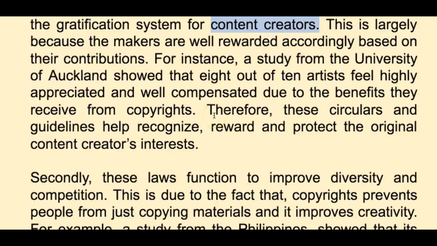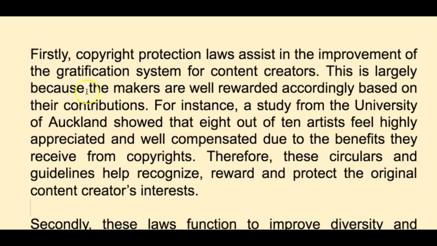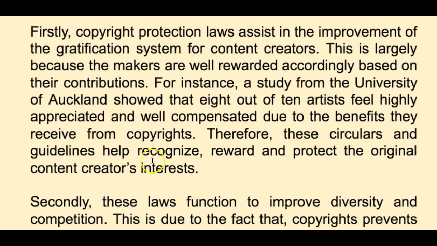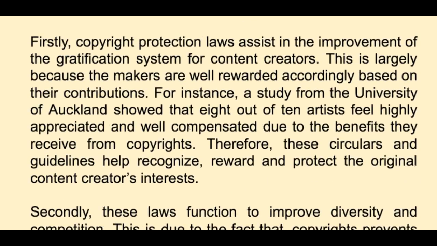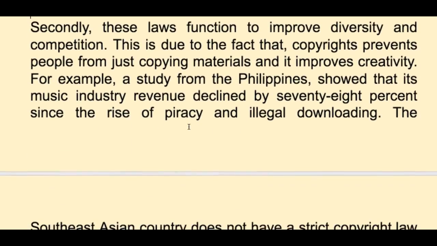Therefore, these regulations, or this legislation, whatever, yeah, not circulars and guidelines, reward and protect the original content creators' interests. Fantastic, crystal clear, good vocabulary, one argument beginning to end. That's how we construct a good paragraph. Well done, Marvin, very impressed.